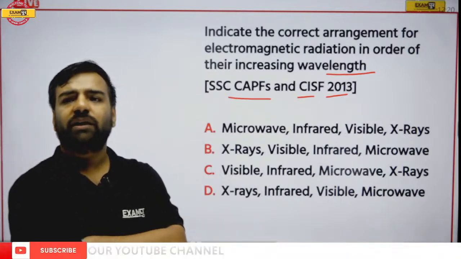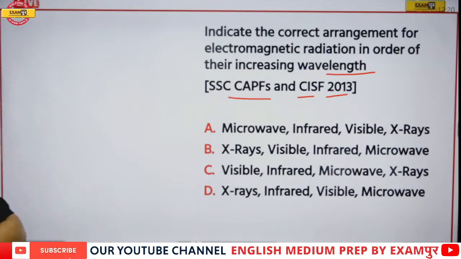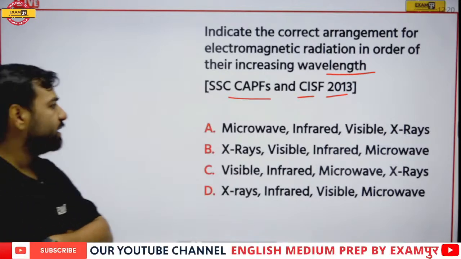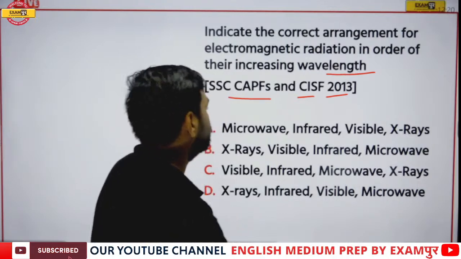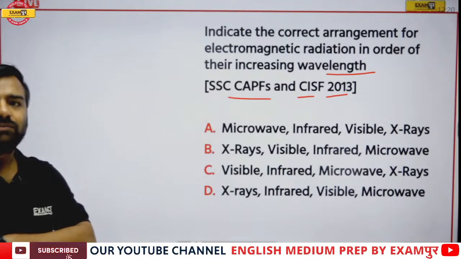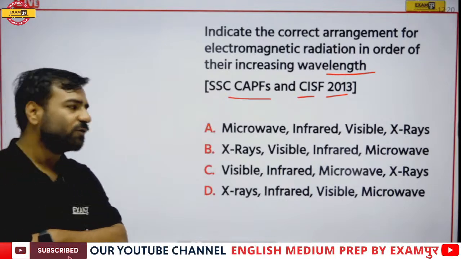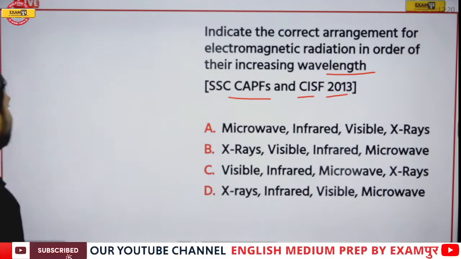What is going to be the correct one? We are talking about the increasing order of their wavelength. Jagdishan is saying it would be A: microwave, infrared, visible, X-ray. Okay. I'm not talking about penetration power, so just think about it. Udbhav is also with B. Okay, let me discuss this part.